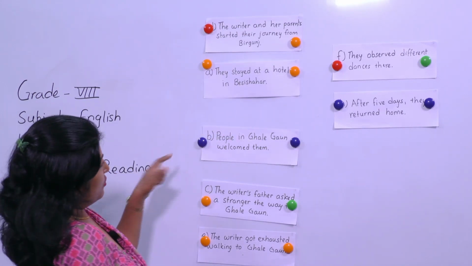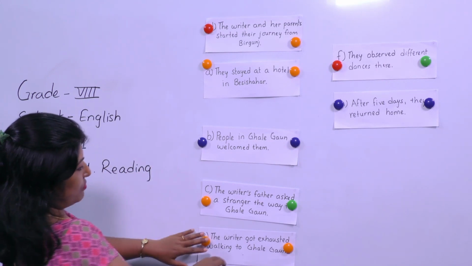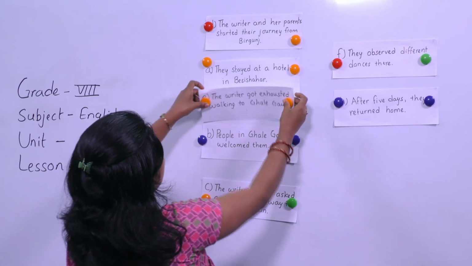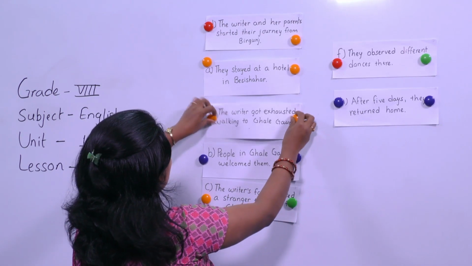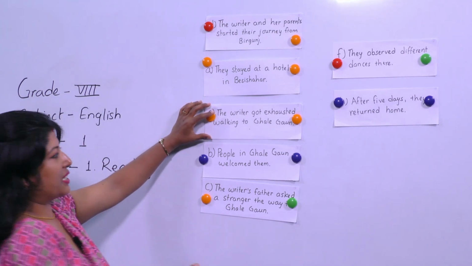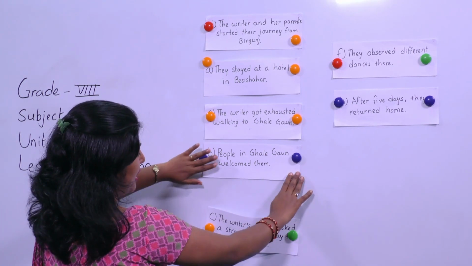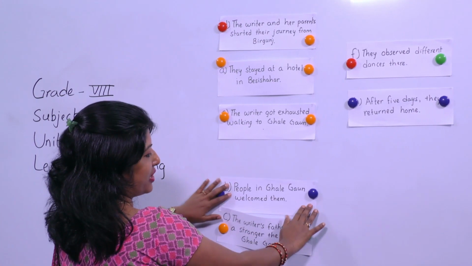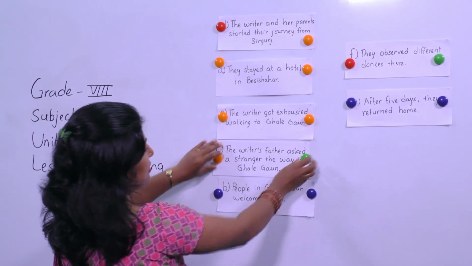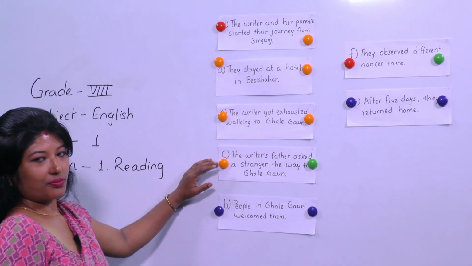Let's find the third one. What happened then? Yes, they walked to Khalegaon, and the writer got exhausted in the beginning, tired, right? And then after, what happened? They lost the way, and the writer's father asks a stranger the way to Khalegaon, right?